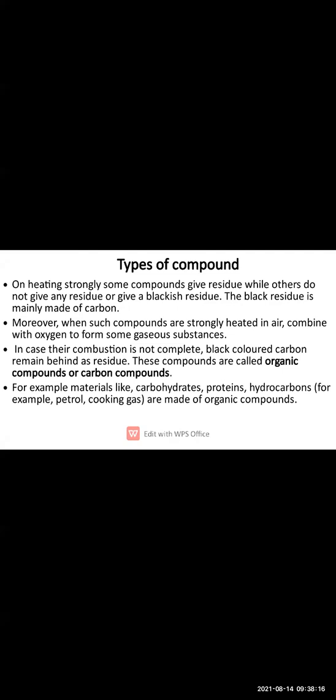This is an example of an organic compound. For example, we have carbohydrates, proteins, hydrocarbons, petrol, cooking gas. All these are made up of organic matter.